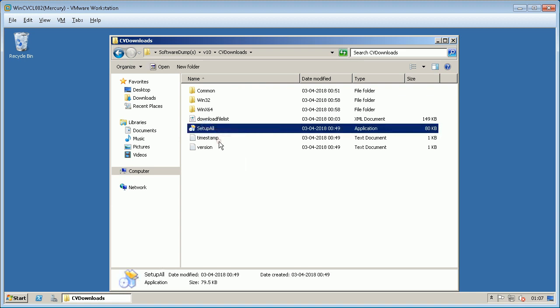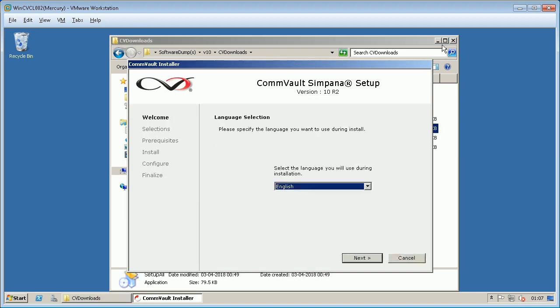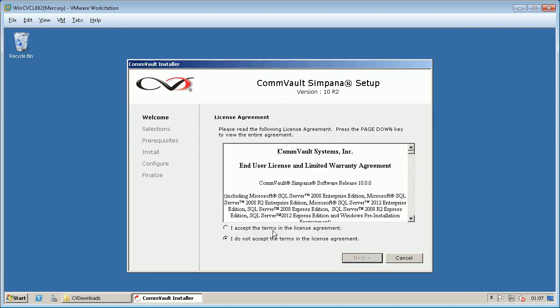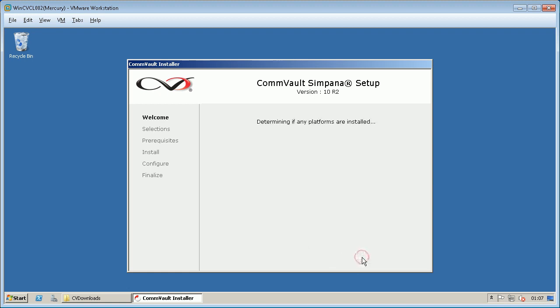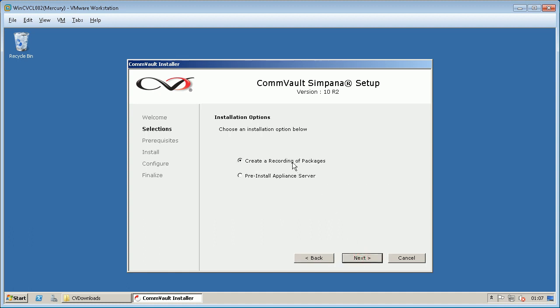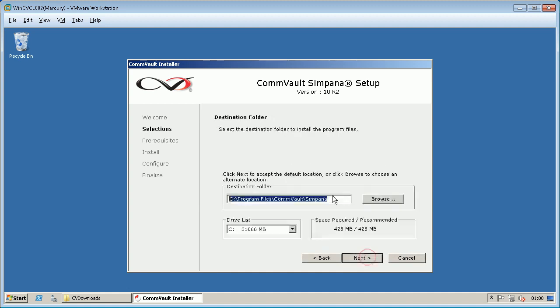Run Setup as administrator. Follow on-screen instructions until you reach Custom Install Type screen. From Custom Install Type, select Create a custom package to install on a different computer. Click Create a recording of package and installation options screen. Under Install New Instance window, we accept to create a new instance on the machine by clicking Next.